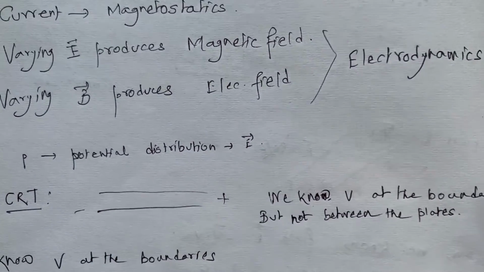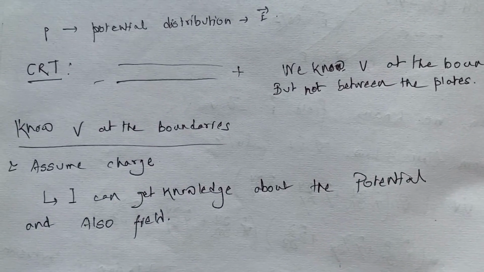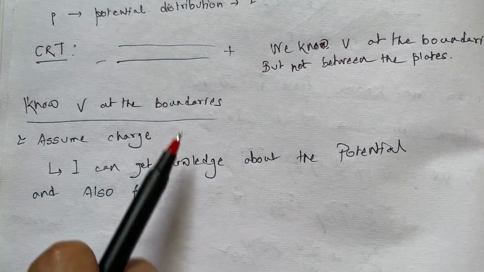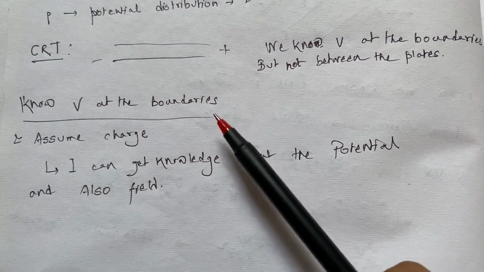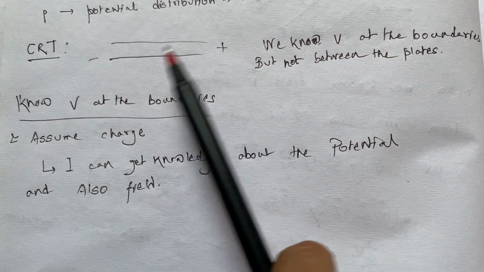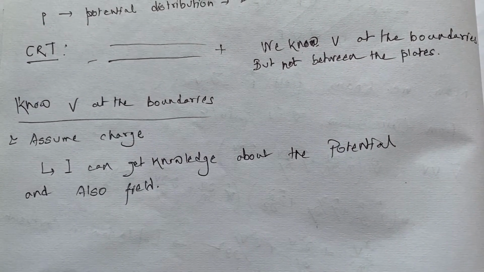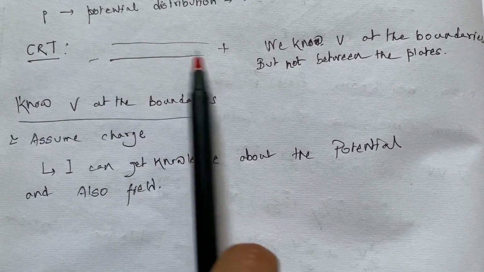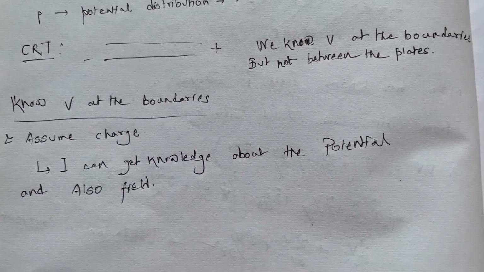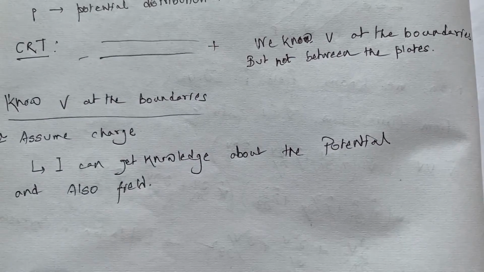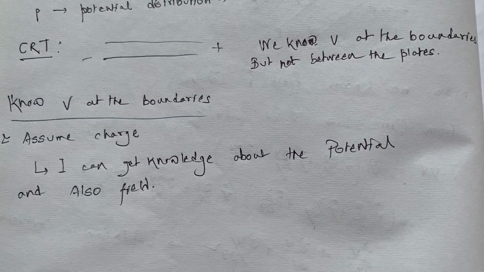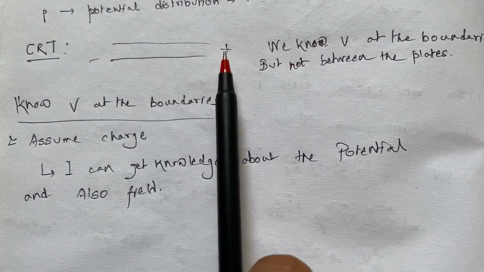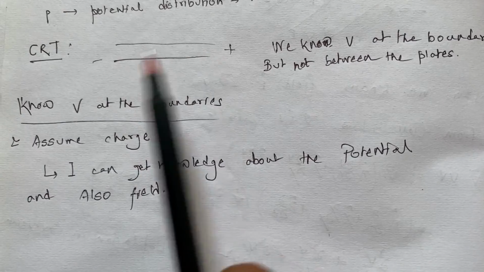Now I'll just give you a few fragments of how these source equations are important. Suppose we have a CRT, a cathode ray tube. We have two electrodes, a positive one and a negative one. We do not have any knowledge of the potential distribution between these two electrodes. We know the potentials at these two terminal points, so that is the boundary condition that we know.